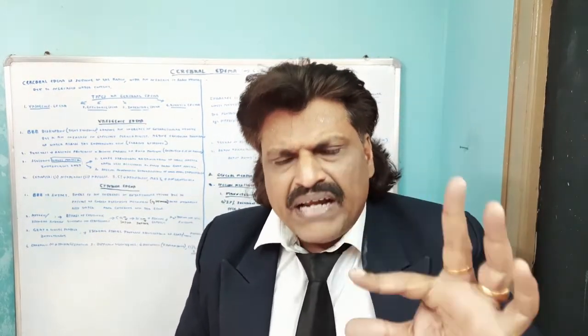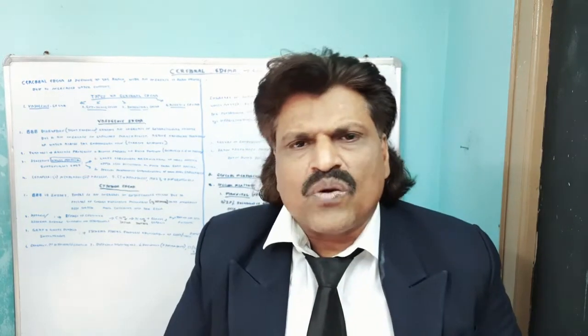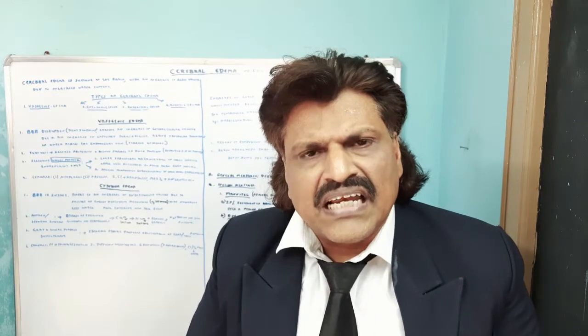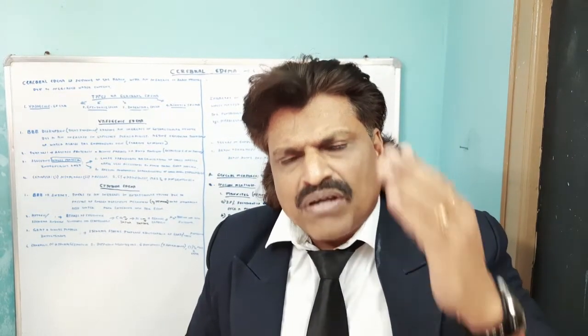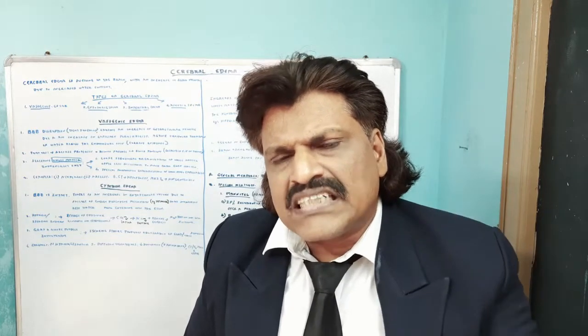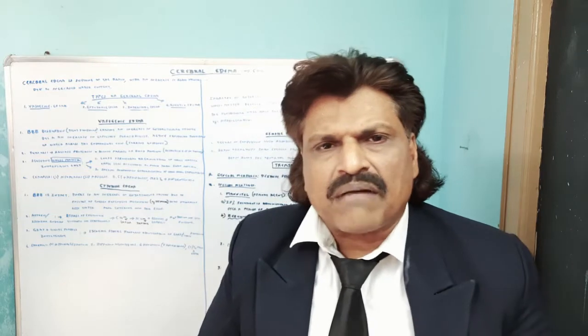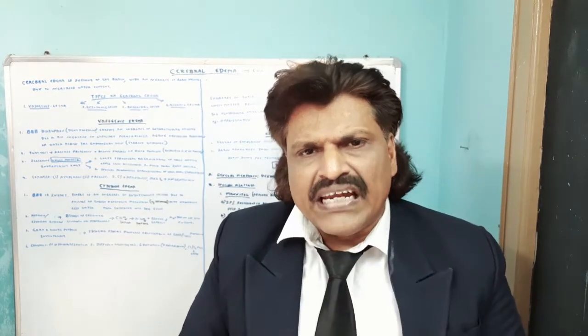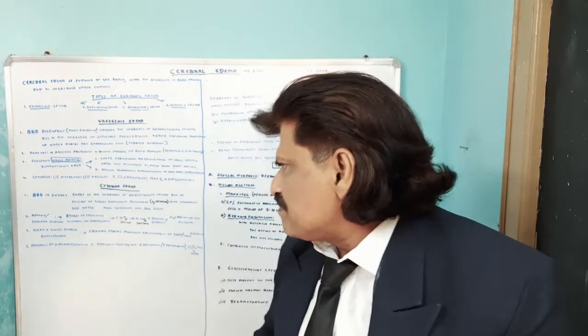So the blood-brain barrier is intact, but the energy-dependent pumps present in the cell fail. Because they fail, the water from the extracellular compartment enters into the intracellular compartment. So basically it is because of hypoxia and ischemia.